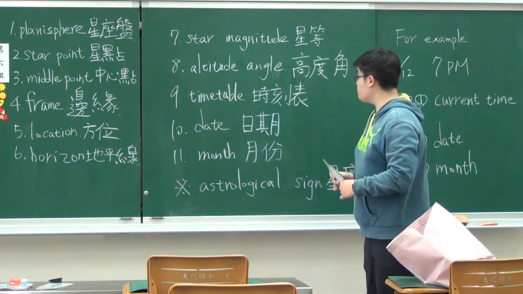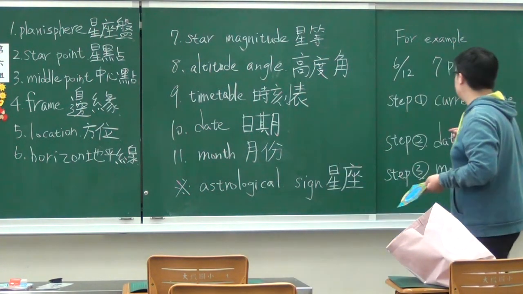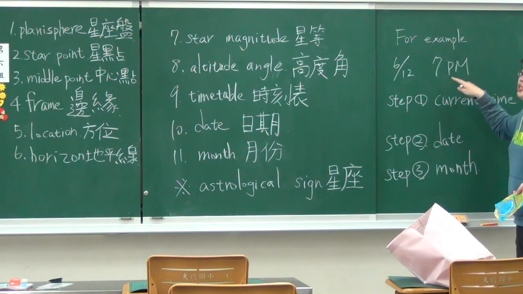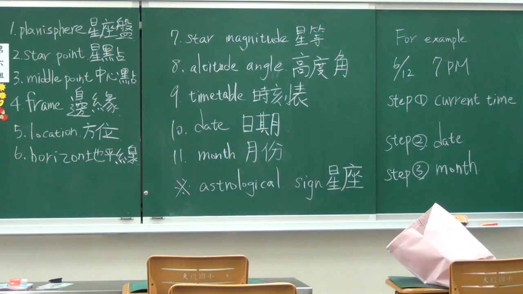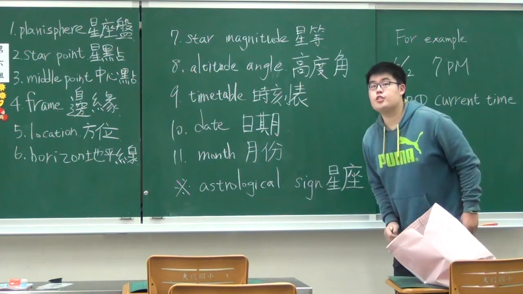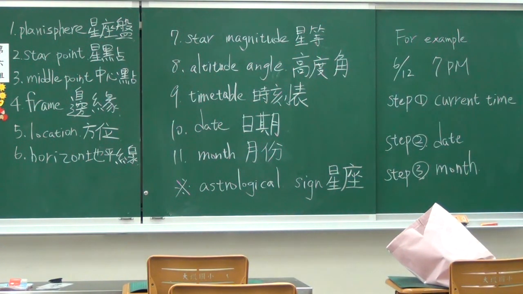Next is timetable. For example, today is June 12 and now it is 7 o'clock in the evening. Timetable means now it is 7 o'clock in the evening.